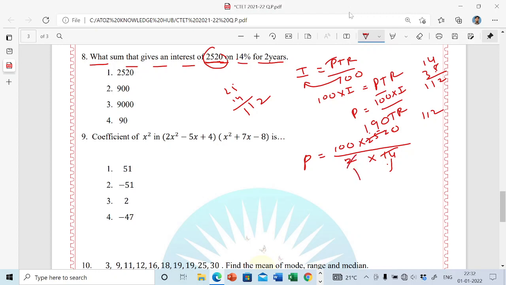Now here 2 ones are 2, and 2 9s are 18, and 2 5s are 10. So what is remaining here? P equal to 100 into 95. When you multiply here, 95s are 95, zeros are 0, zeros are 0, 95 ones are 25.